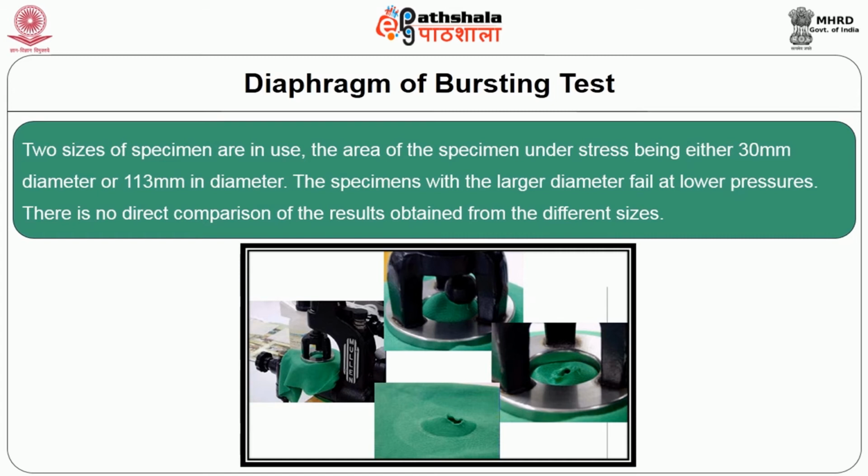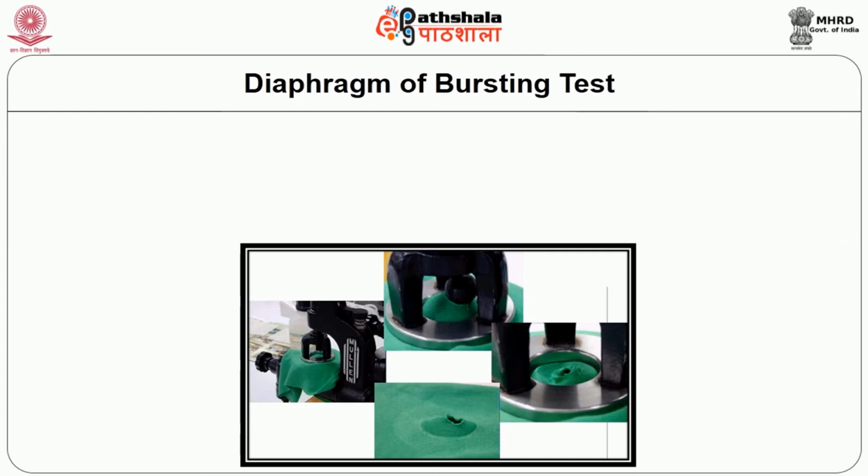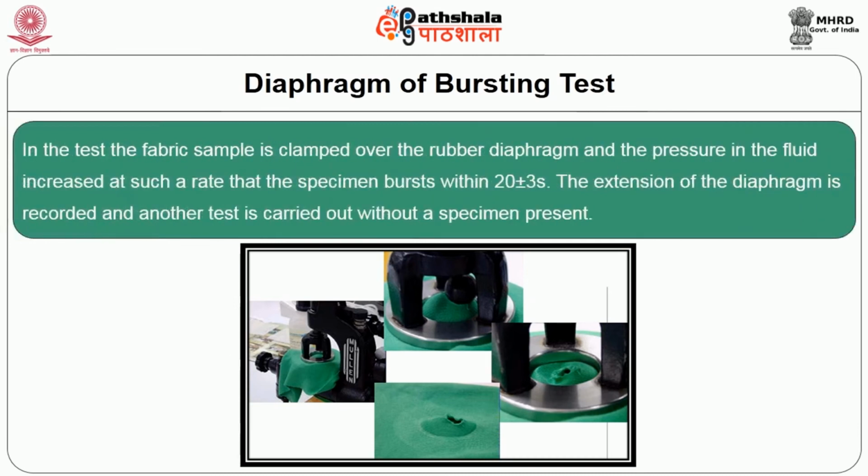The specimens with larger diameter fail at lower pressure. However, there is no direct comparison of results obtained from different sizes. The standard requires 10 specimens to be tested. In the test, the fabric sample is clamped over rubber diaphragm and the pressure in the fluid increased at a rate that specimen bursts within 20 plus or minus 3 seconds.